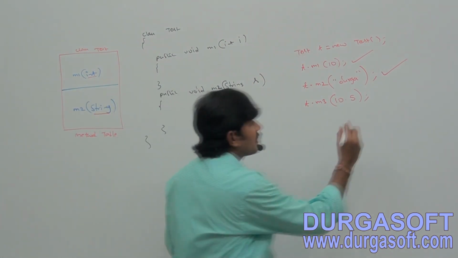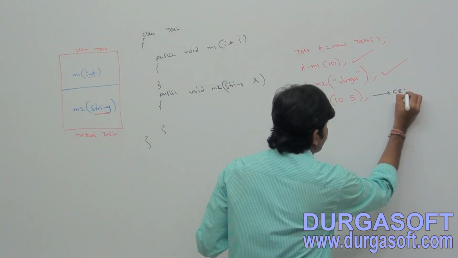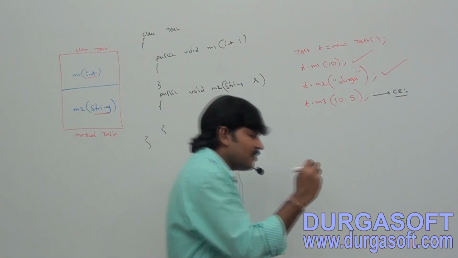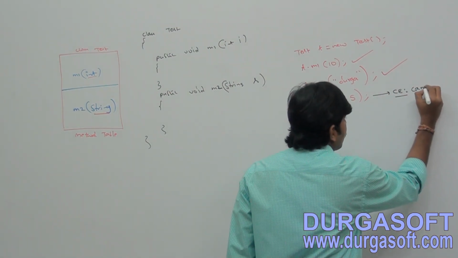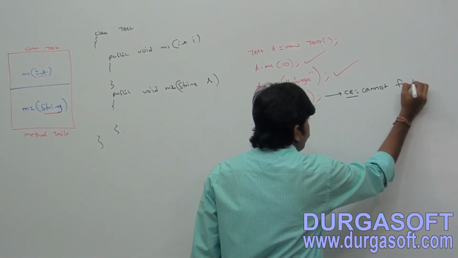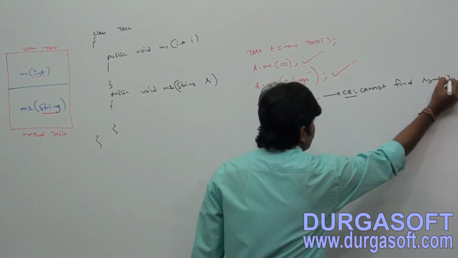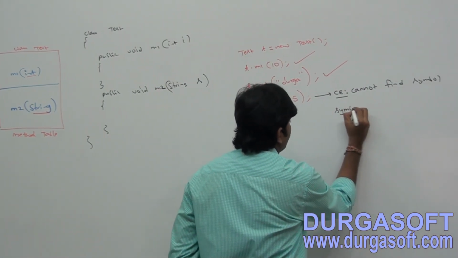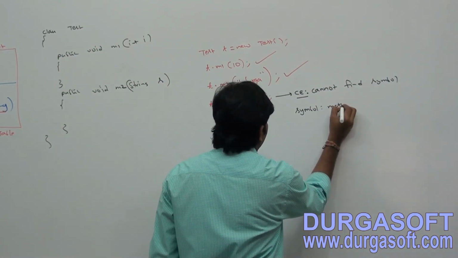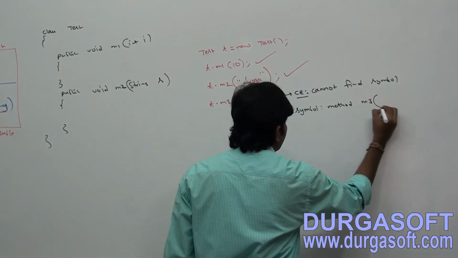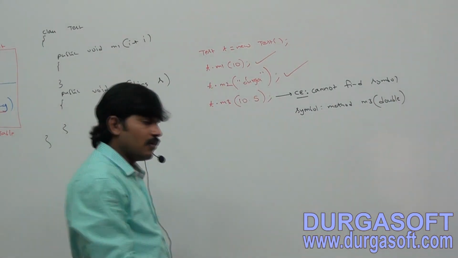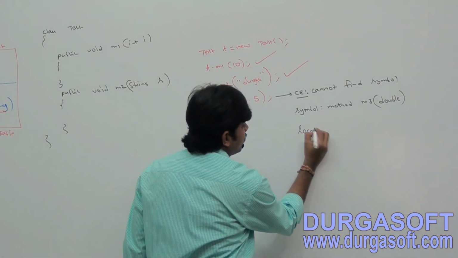That's why we are going to get a compile time error. Can you please tell what exact compile time error? Cannot find symbol. Which symbol? Method m3 of double.